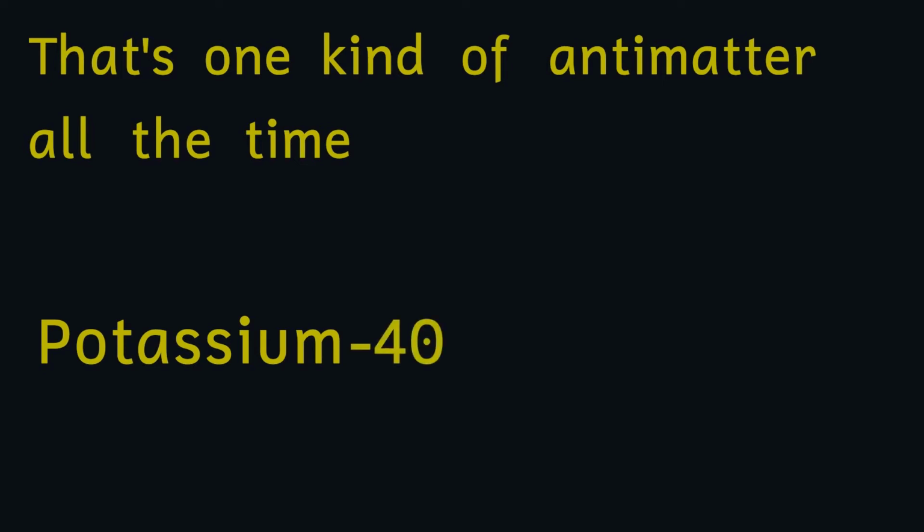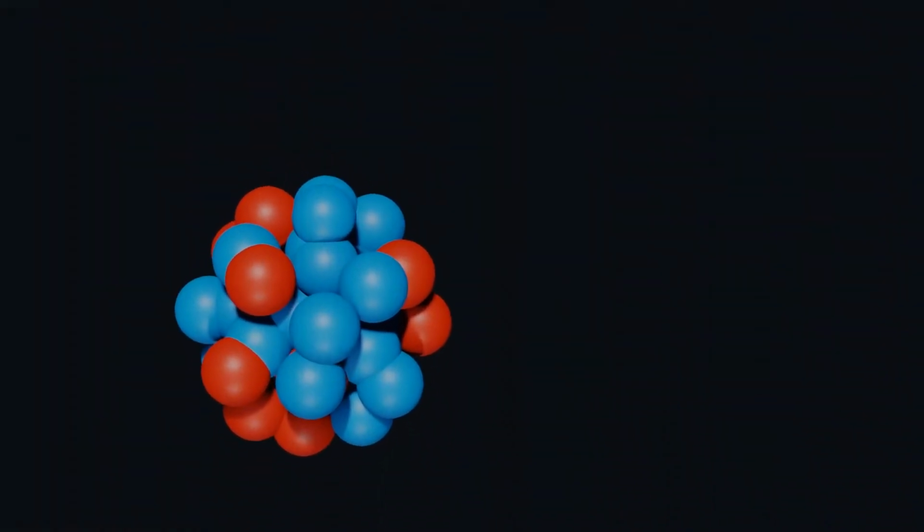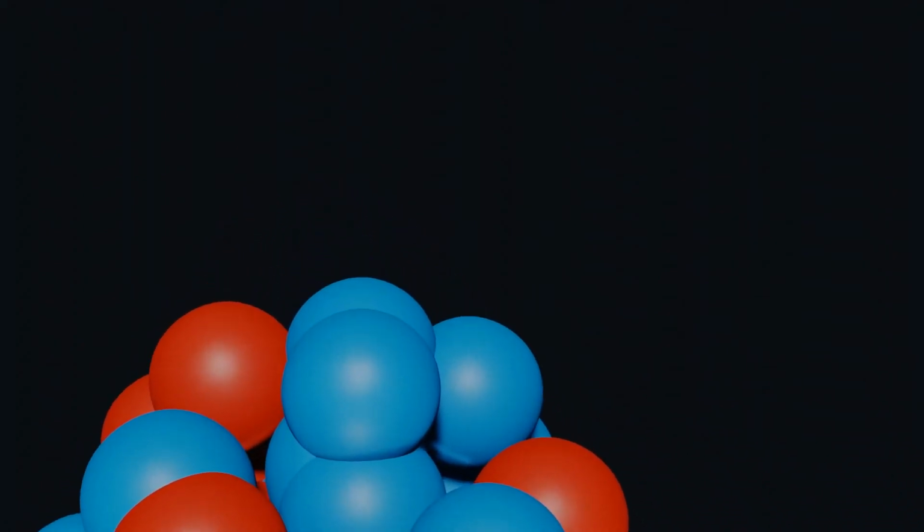Okay, so that's one kind of antimatter that you're producing all the time, but there is more. One of the other major sources of radiation in your body is potassium. There is a radioactive isotope of potassium called potassium-40. Even though our bodies contain much less potassium than they do carbon, potassium-40 is a relatively common isotope of potassium, accounting for 0.012% of all the potassium in our food and therefore in our bodies. Potassium-40 usually decays to calcium-40 by beta radiation, producing again an electron and our friend the antineutrino.